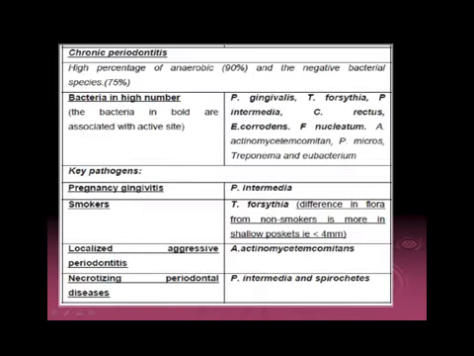Then we have some diseases wherein we have key pathogens. We had already been talking about pregnancy gingivitis being P. intermedia because of steroids. We have smokers here. Smokers typically have T. forsythia. T. forsythensis, one very important point.